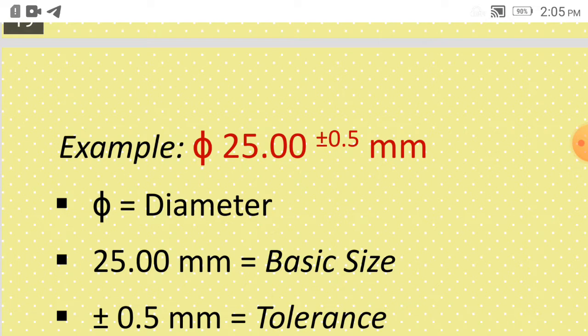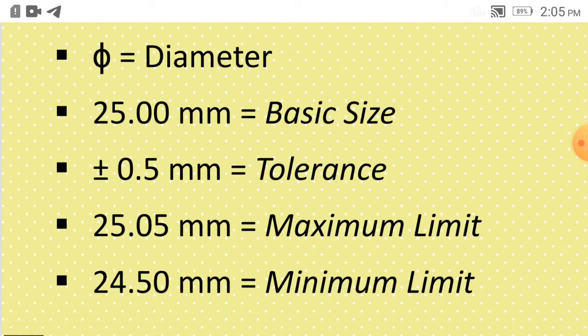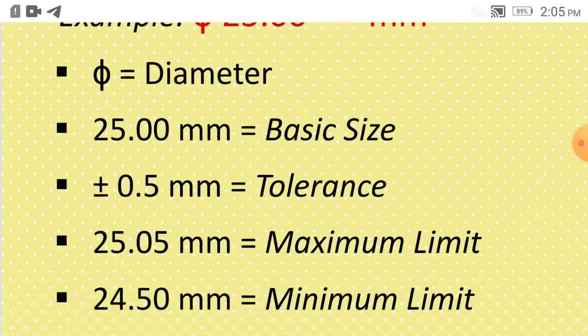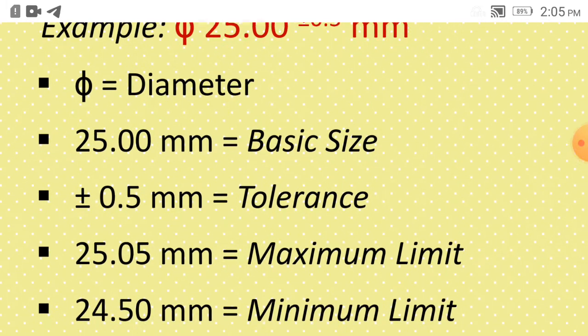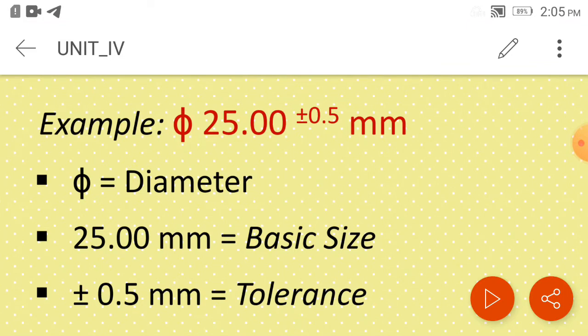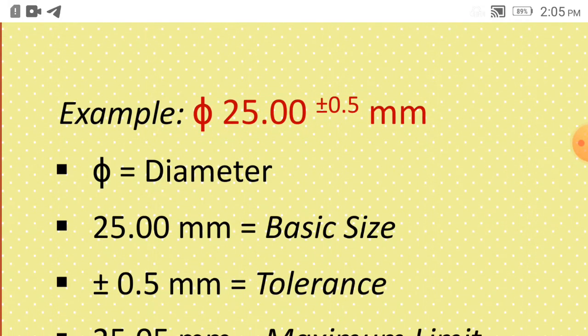So upper limit here will be 25.5, and the lower limit will be 24.5. 25 is the basic size, that is the diameter, plus minus 0.5 it is given.